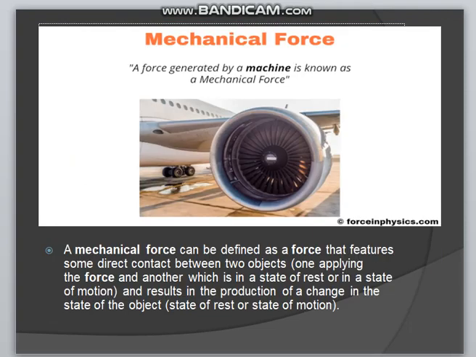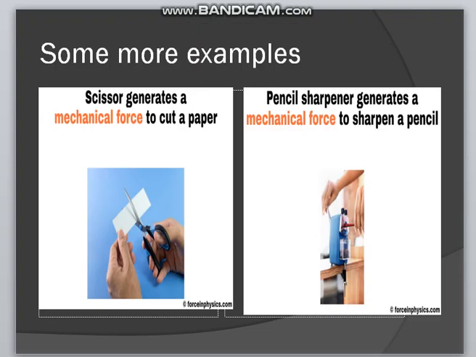The next category is mechanical force. We use machines to perform various jobs. A car moves with the help of an engine. A car engine uses the energy released when petrol is burned. The force exerted by water falling over a turbine to produce hydroelectricity is also an example of mechanical force. So in mechanical force, basically we are using some machines. Some other examples of mechanical forces are: scissors generate a mechanical force to cut paper, and a pencil sharpener generates a mechanical force to sharpen a pencil.